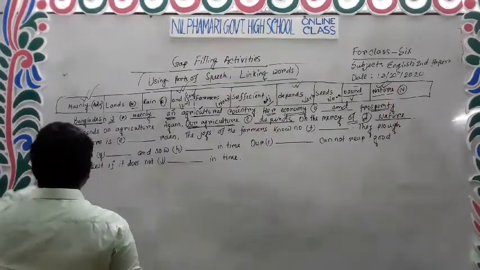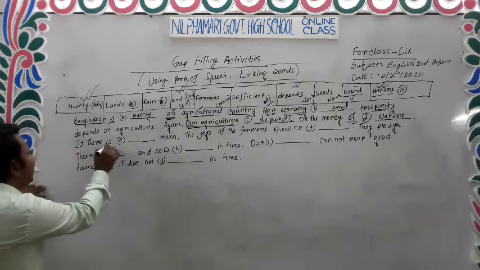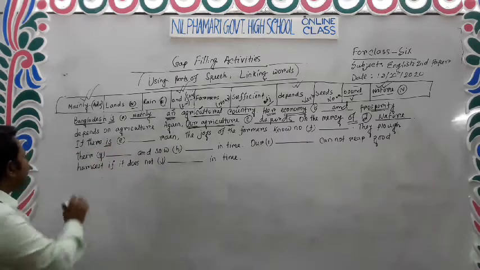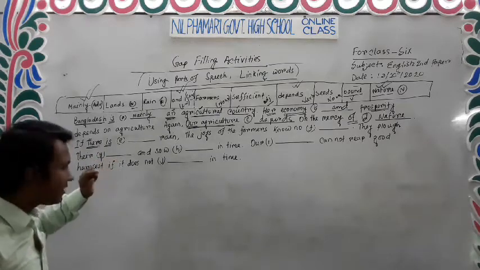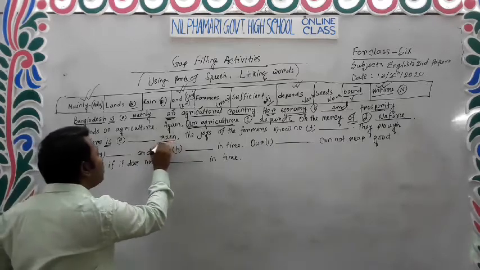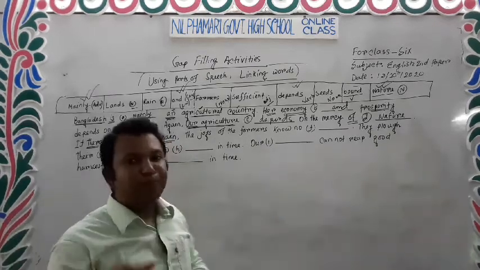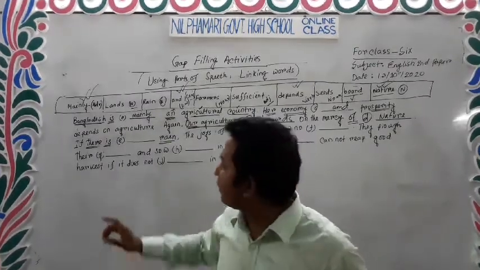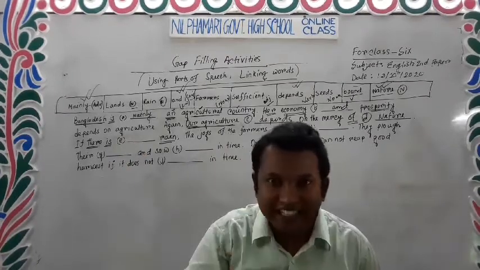Then, if there is dash rain, there is the subject in this sentence, is is a verb, and rain is a noun. After be verb, fill in the gap.